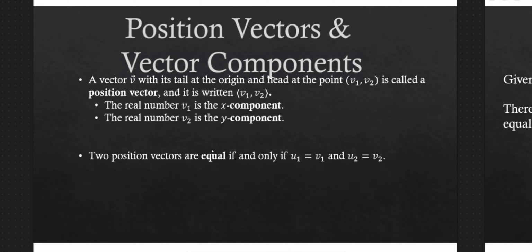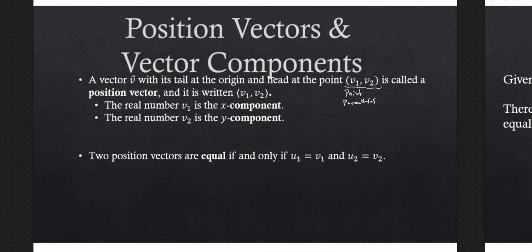Let's say I have a point in the plane, (v1, v2), so the x coordinate and y coordinate of the point. If I have a vector with tail at the origin and terminating at the point (v1, v2), so notice this is a point, I'm using parentheses here. Point. I use parentheses to describe that.